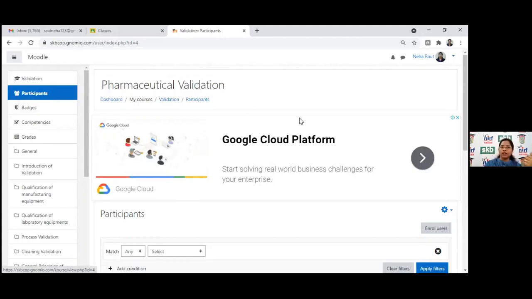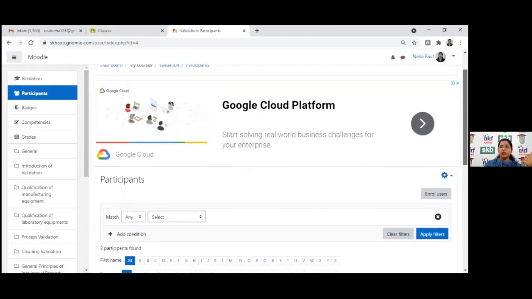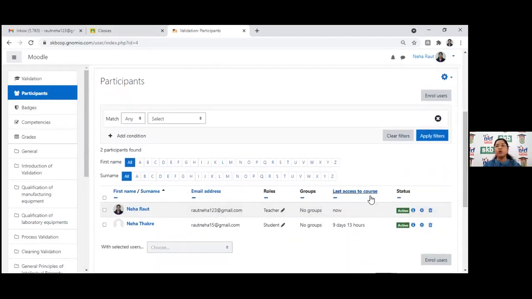So once you click on this participants, it will show like this. Right now only 2 participants are here. This is the one I have here as a teacher, and I have enrolled myself with another login as a student by the self-enrollment method. So it appears later on. Generally, initially when we start, it is with the teacher only, where we have to even assign a role to a teacher for this particular name.